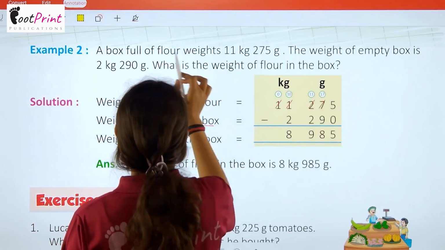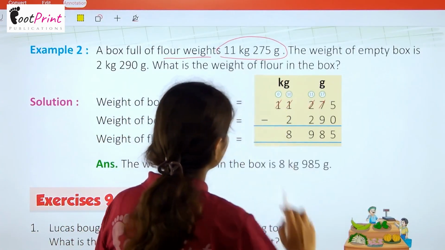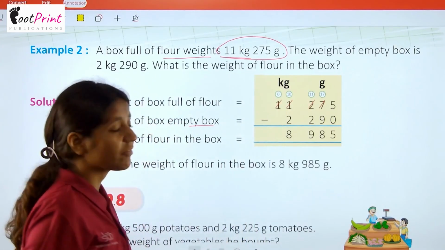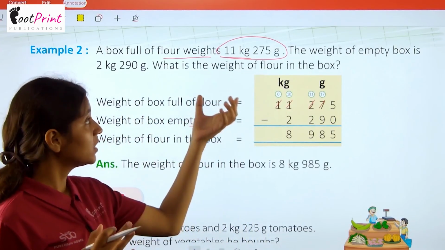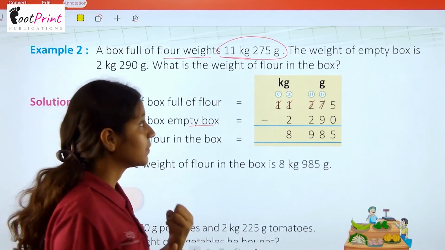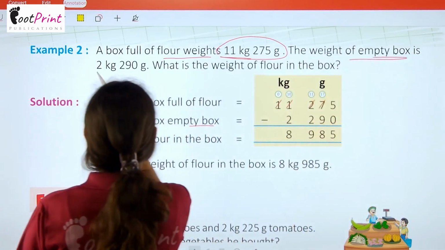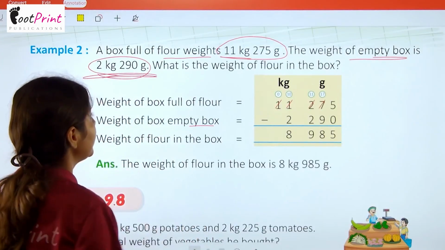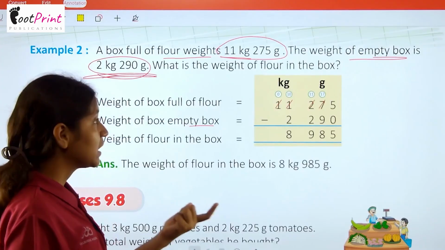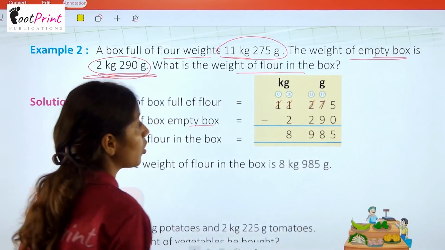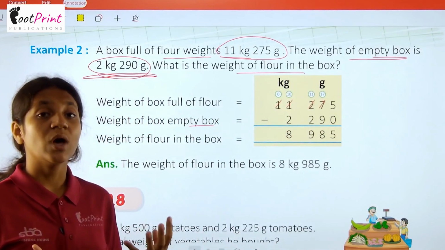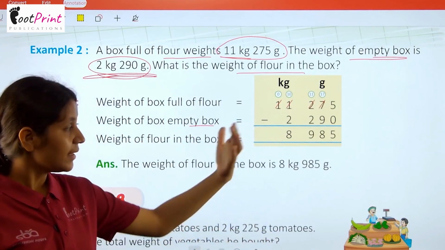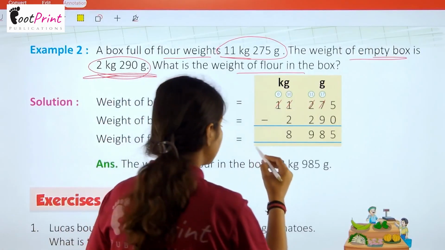A box full of flour weighs 11 kg 75 gram. There is a box in which flour is kept, and the whole weight is 11 kg 75 gram. The weight of the empty box is already given, that is 2 kg 90 gram. Now what is the weight of flour in the box? So you have to subtract here. From the total weight we will subtract the weight of the box, then we will get the weight of flour.